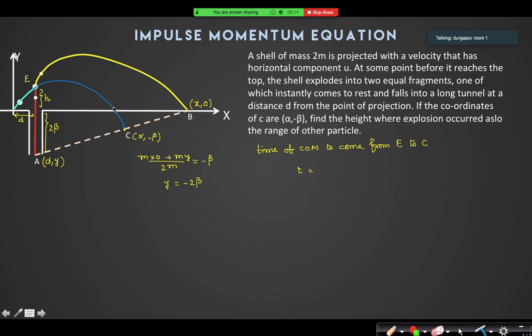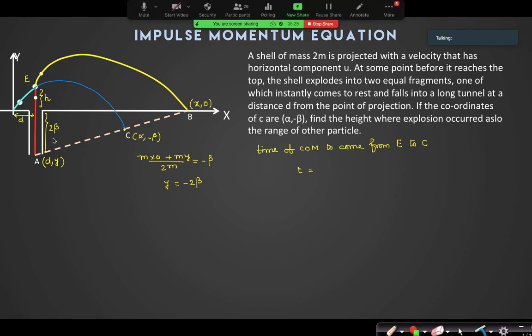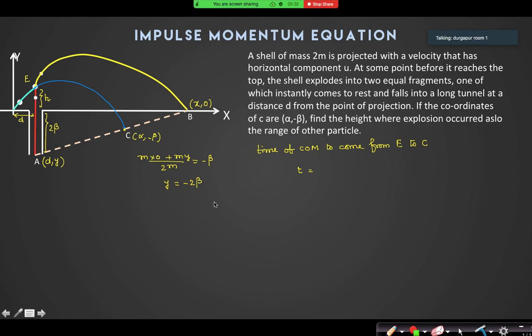From here to here, what is the time taken by the center of mass to come? Yes, it is alpha minus d by u, because this much horizontal distance is alpha minus d.